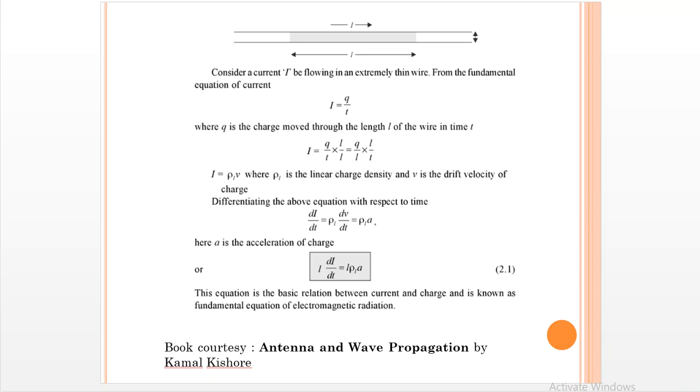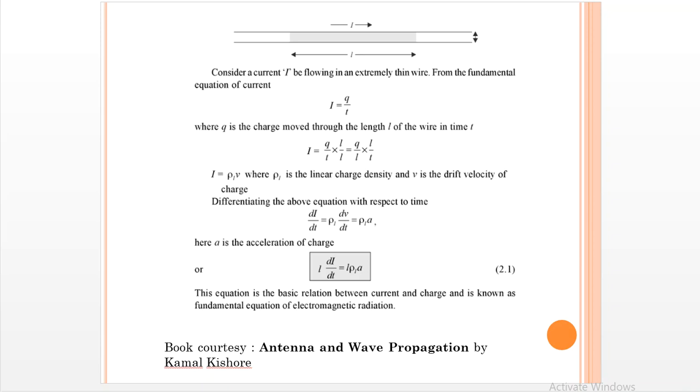We know I equals Q by T, where Q is the charge moved through that conducting wire of length L in time T. So I can be Q by T into L by L, multiplying and dividing by the length of the wire. Then we also know that I equals the linear charge density into the drift velocity of charge, a multiplication of linear charge density and drift velocity.